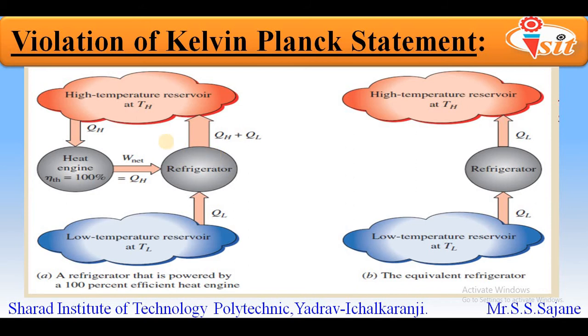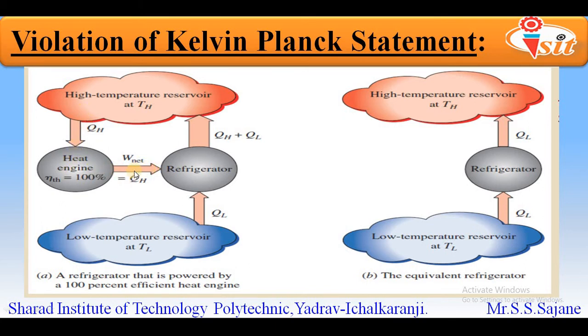In the first diagram, we can see that the Kelvin Planck statement is violated, that is, heat energy is taken from the high temperature reservoir, which is represented by QH. This heat is the input to the heat engine, and this heat engine is converting the entire input heat energy into an equivalent amount of output work.